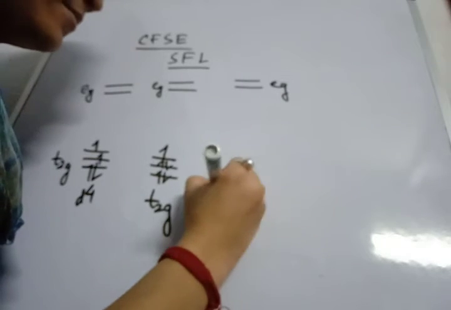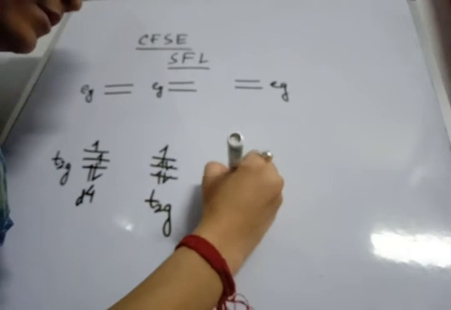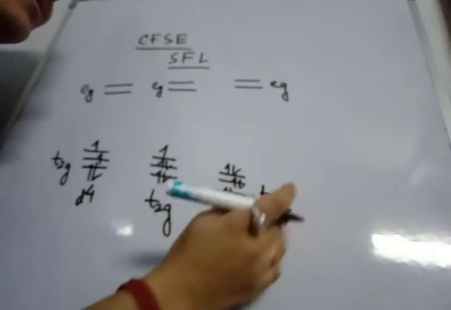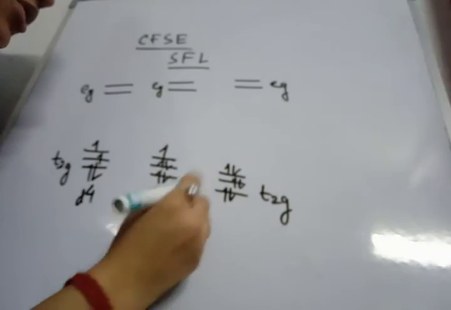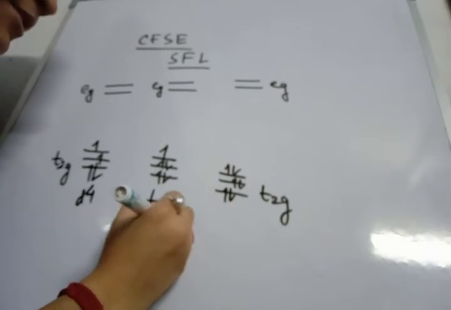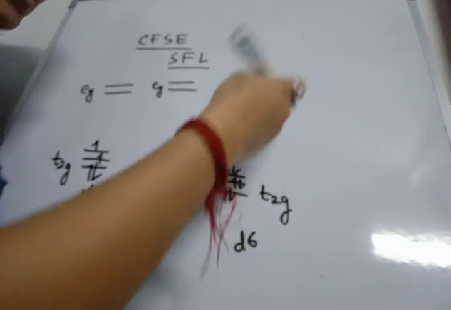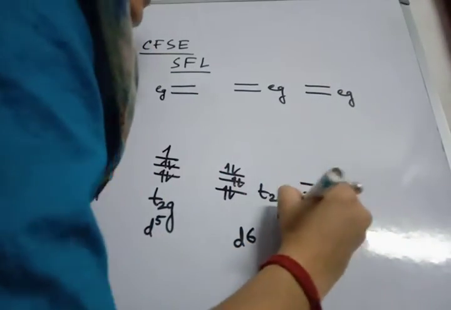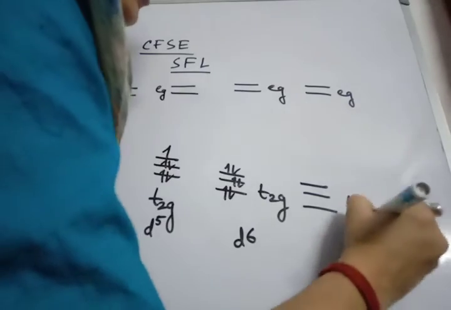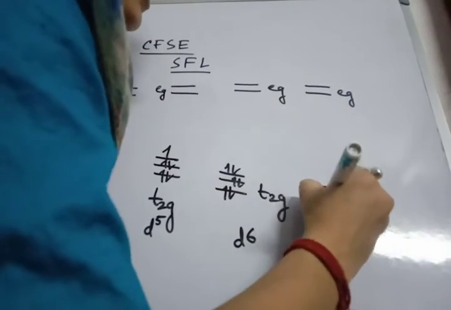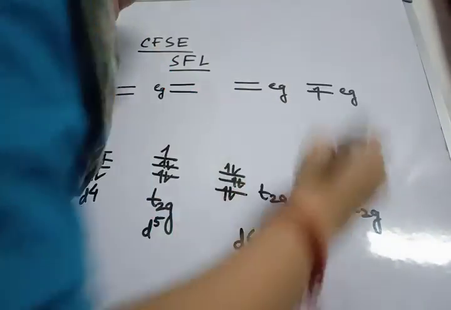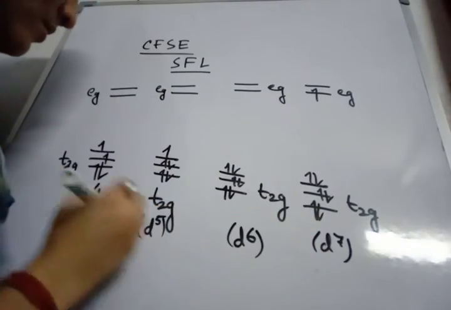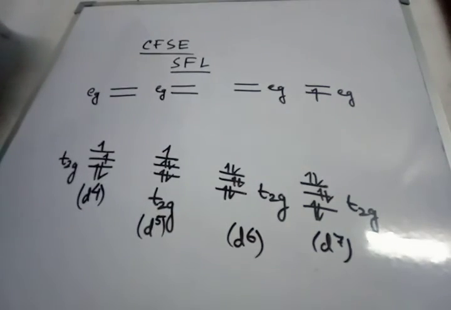For d6, this is the configuration. In d6, all the t2g orbitals get occupied. The next electrons will occupy the higher energy eg orbitals. That means from d7 configuration onwards, the electrons move to the higher energy eg orbitals because there is no other option. This is my d7. This way we have to do the configurations.